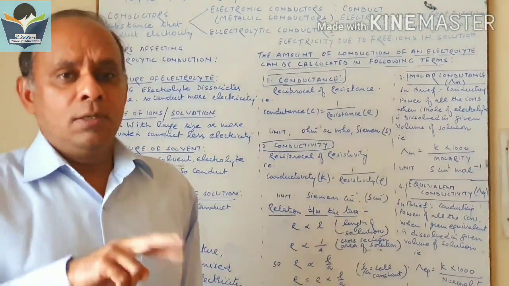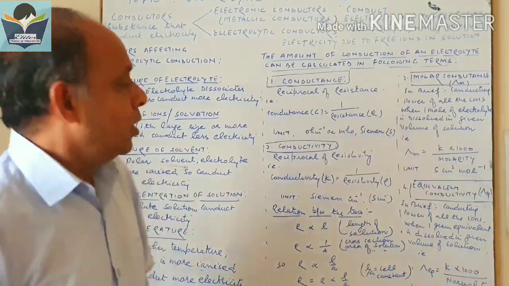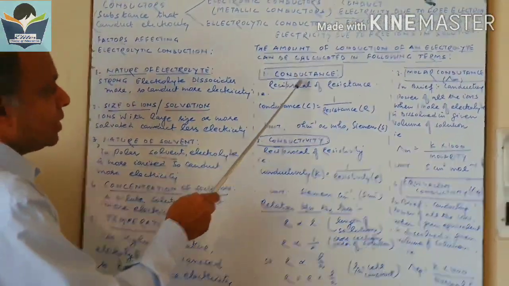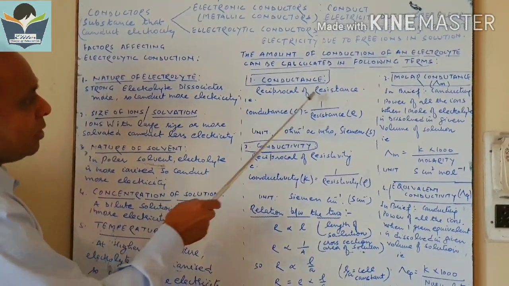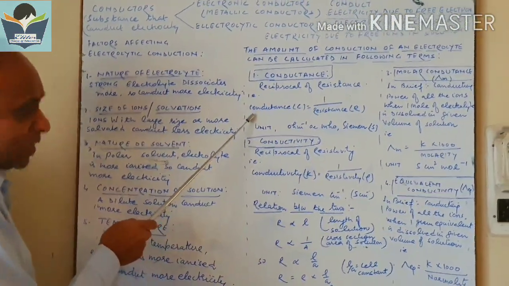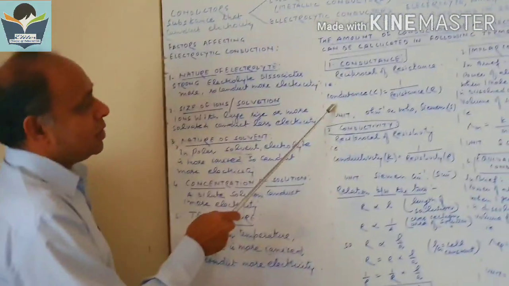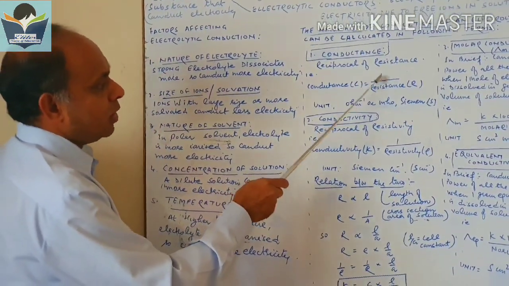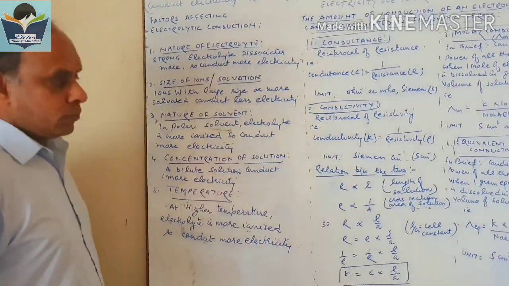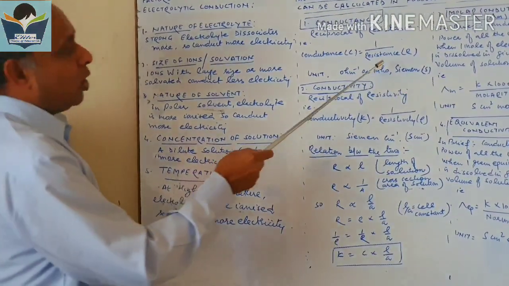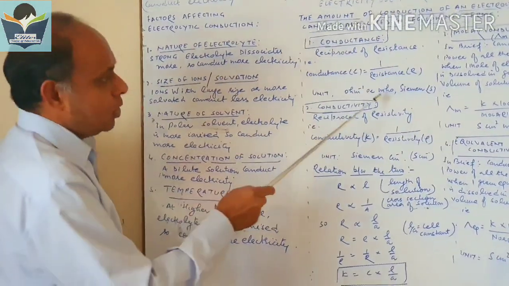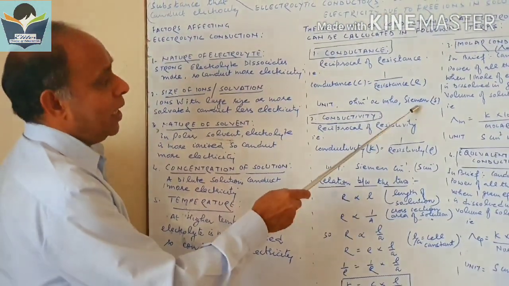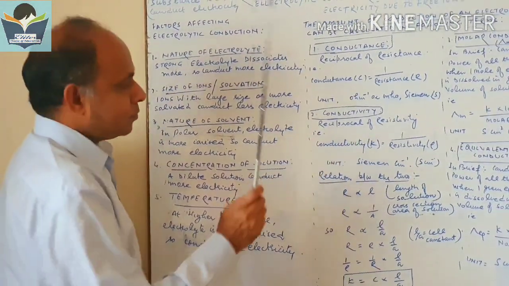So both are reciprocal to each other. That's why the very first concept is conductance, and conductance is called the reciprocal of resistance. Mathematically, conductance equals 1 upon resistance. Resistance is in ohm, so conductance we get in ohm inverse or mho, and this is also called Siemens.